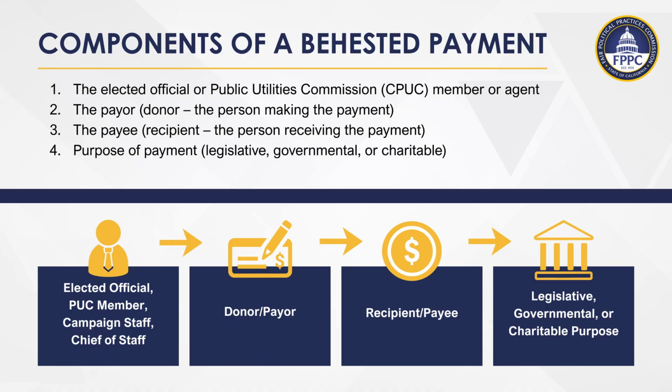Remember, if the purpose of the payment was political and for holding or seeking office, then it is a contribution and not a behested payment. If the payment was principally for personal purposes, then the payment is a gift and not a behested payment. Lastly, when a behested payment results in a benefit to the official or their family, the official may have a gift reporting duty on their Form 700, also known as the Statement of Economic Interests, for that portion of the payment.